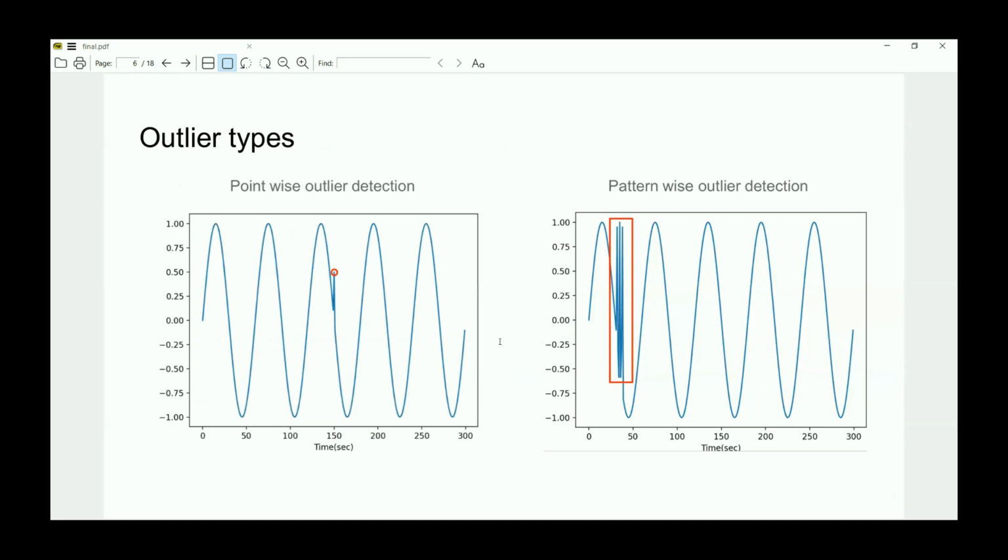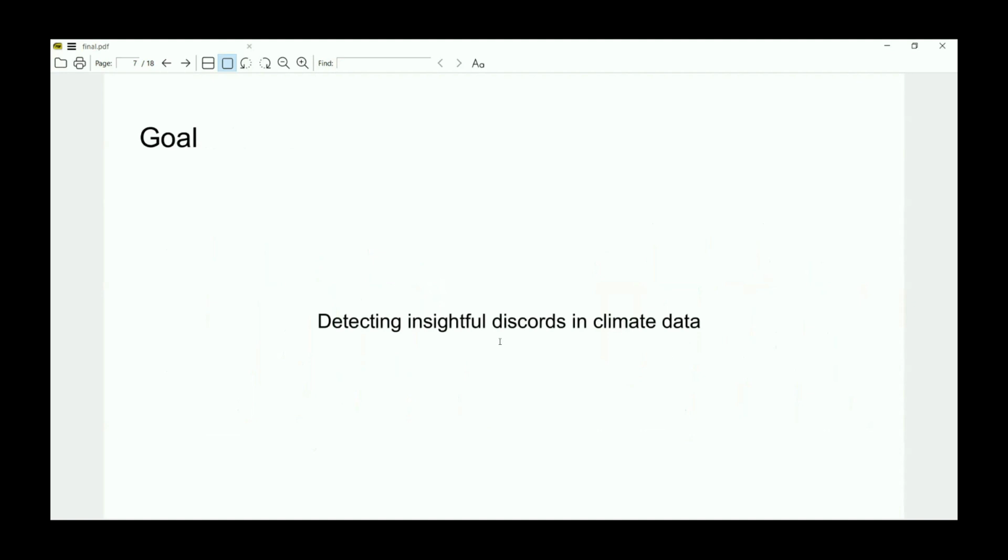There are two types of outlier. A point-wise outlier means the object detected as an outlier is a single point in the time series, while a pattern-wise outlier represents a group of consecutive points. Even if no single point is an outlier, together as a group they present an outlier. We call this pattern-wise outlier a discord. So our goal is to detect discords in climate data.